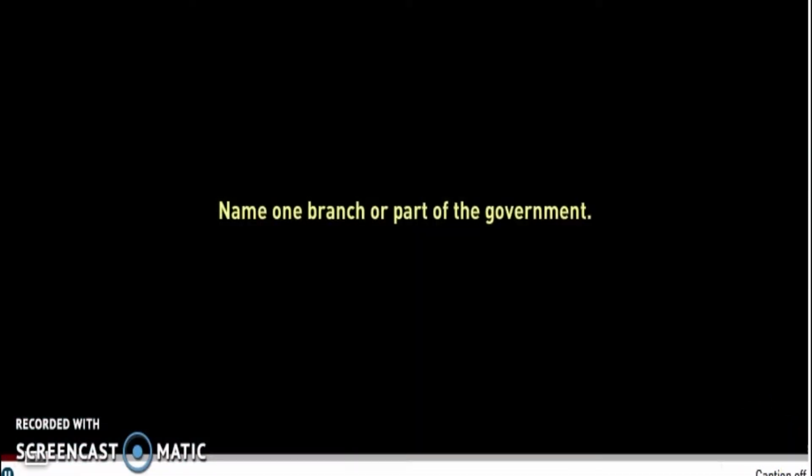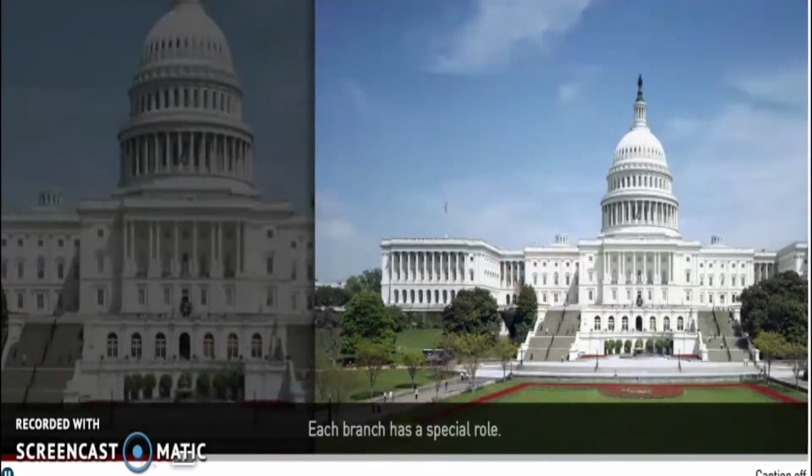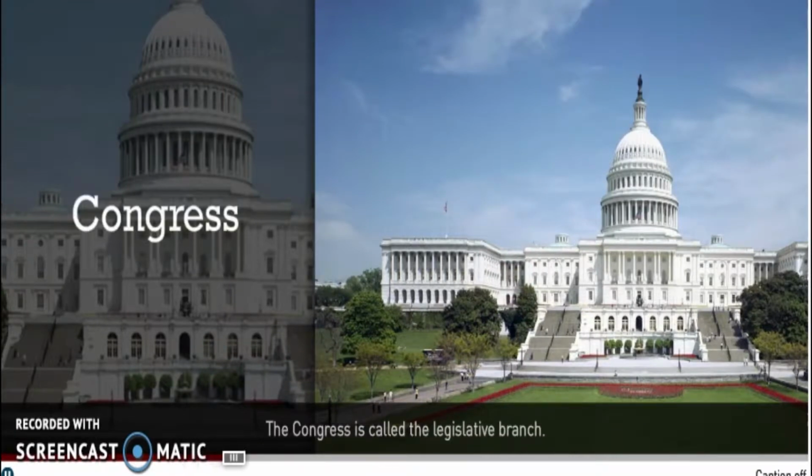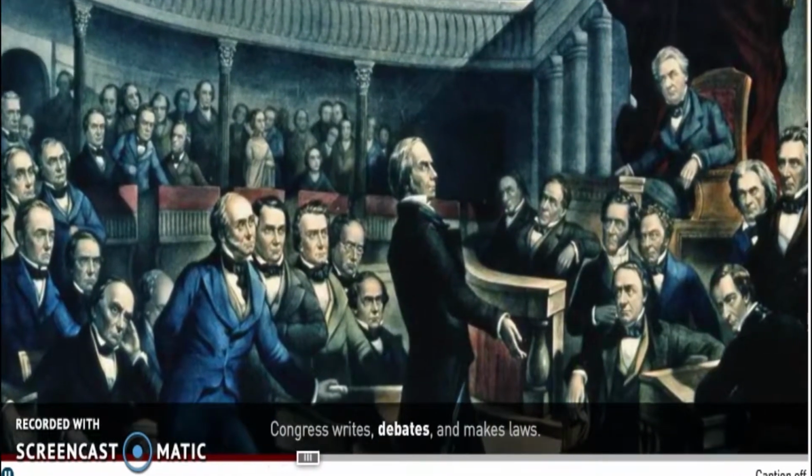Name one branch or part of the government. There are three branches of the federal government: Congress, the President, and the courts. Each branch has a special role. The Congress is called the legislative branch. Congress writes, debates, and makes laws.